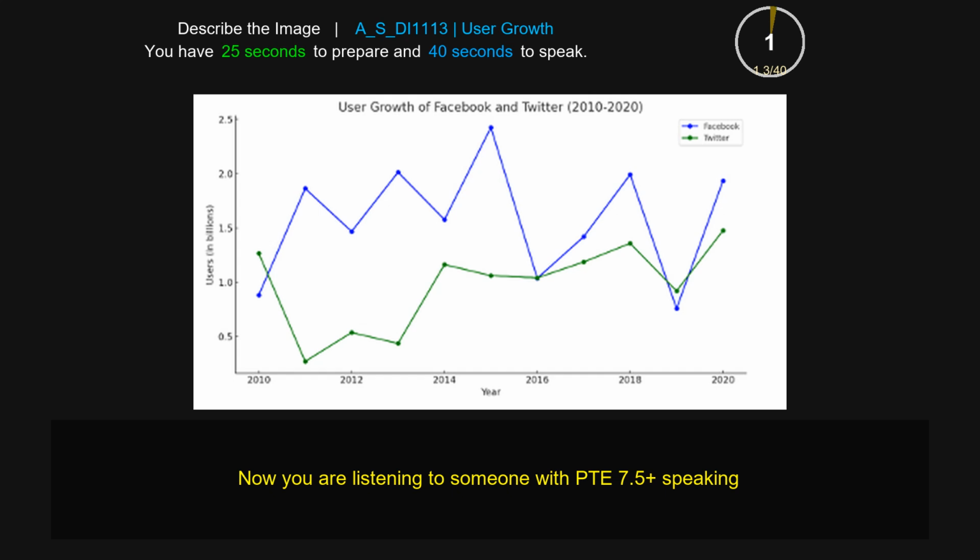The line graph shows the information about user growth of Facebook and Twitter, in which data has been calibrated in numbers. Additionally, the x-axis shows year from 2010 to 2020, and the y-axis shows users in millions from 0.5 to 2.5. Moreover, it is crystal clear that data was maximum for Facebook in year 2015, which was 2.5, and it is minimum for year 2010, which was above 0.5. In conclusion, the image shows an upward trend and the graph was gradually increasing.